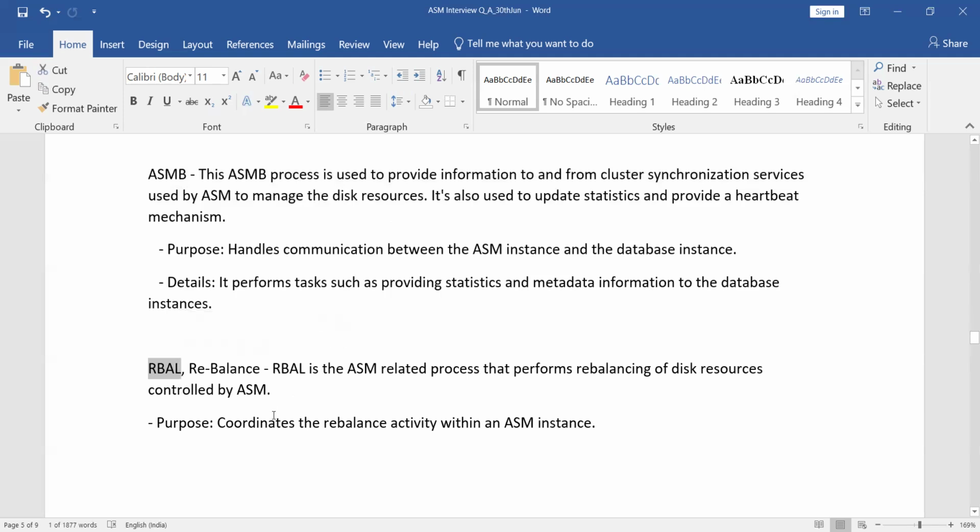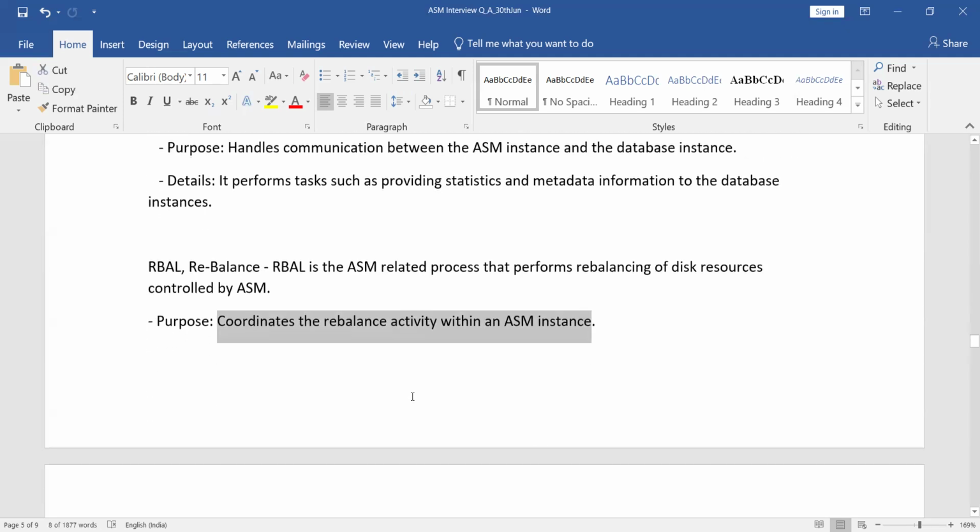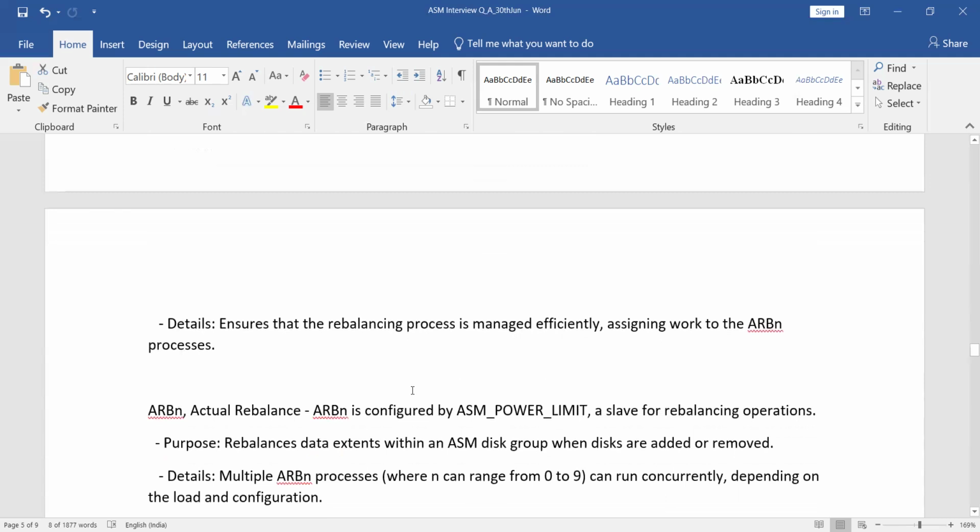that coordinates the rebalancing activity within the ASM instance. What is this rebalancing? Rebalancing means whatever data disk storage we add, the storage will be spread across all the disks with the same size and the same quantity. Who does that? That is done by the RBAL background process. So RBAL coordinates the rebalancing activity within the ASM instance. That is another background process.